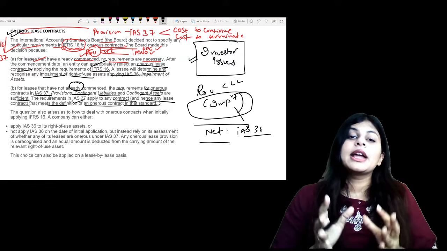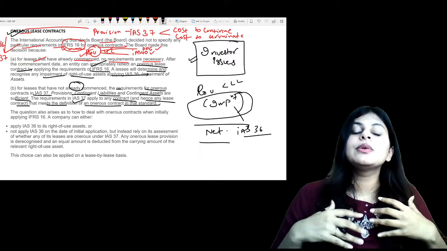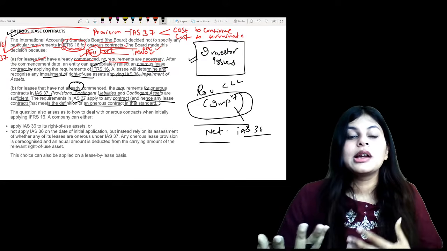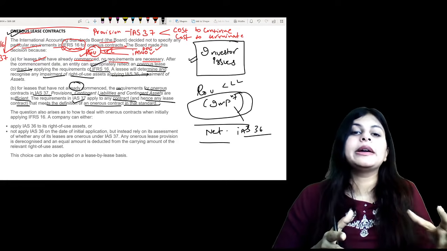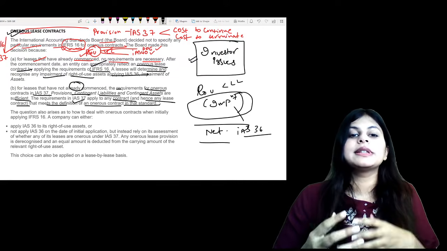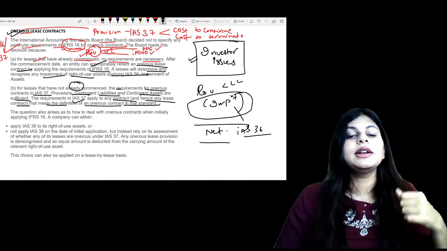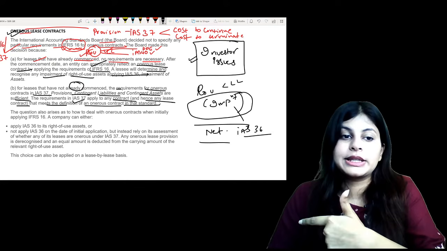So if the contract has not yet started and you think it is a loss making contract, then you'll apply IAS 37 and you will create a provision, right? So this is what we have to do for our onerous lease contract. It is bifurcated: the contract which is already commenced, and the contract which is not commenced.